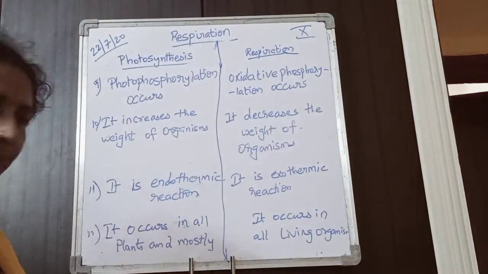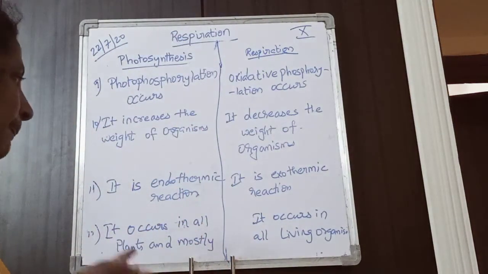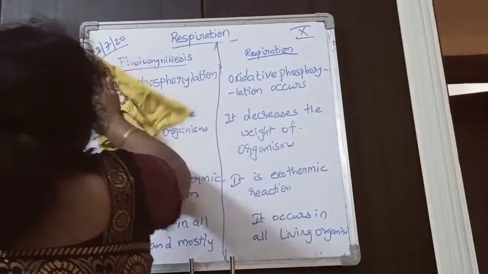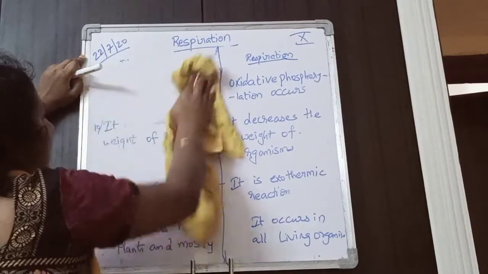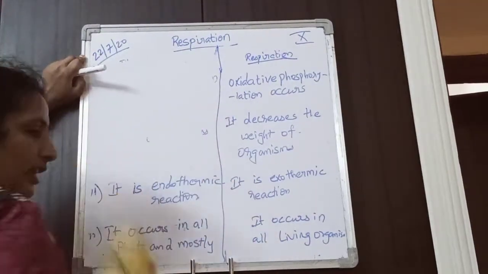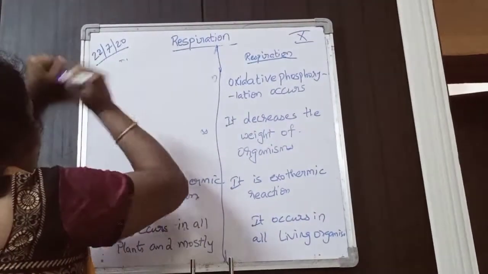Next point: photosynthesis occurs in all plants and mostly in photosynthetic bacteria.